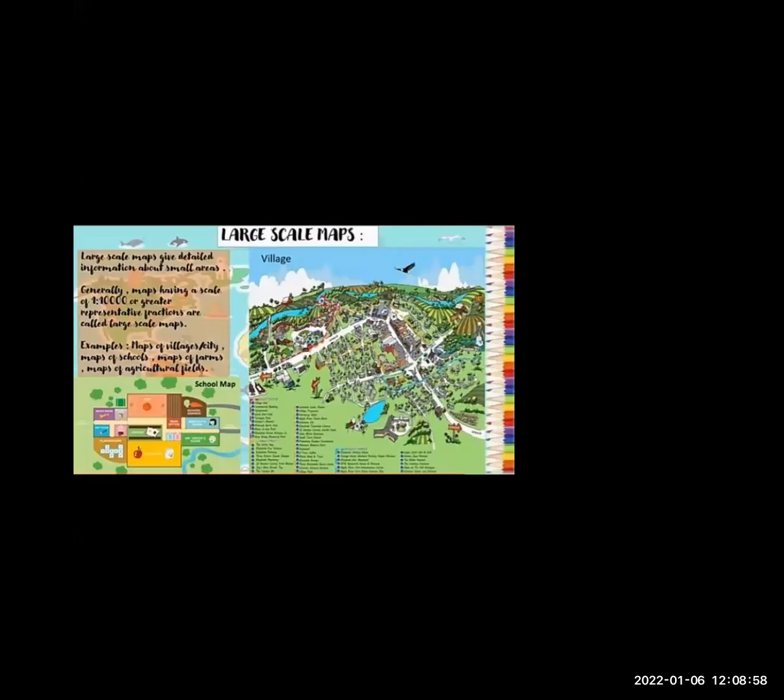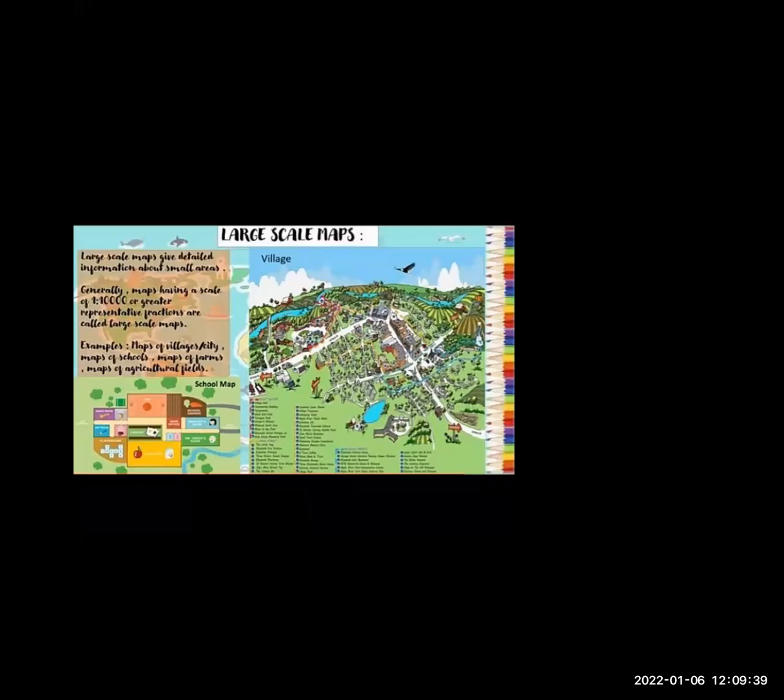So what is actually meant by the large scale map? The large scale map is one in which a given part of the earth is represented by a large area on the map. The large scale map generally shows more details than the small scale map, because at a large scale there is more space on the map, in which more features can be shown. This is how we can see the large scale map.